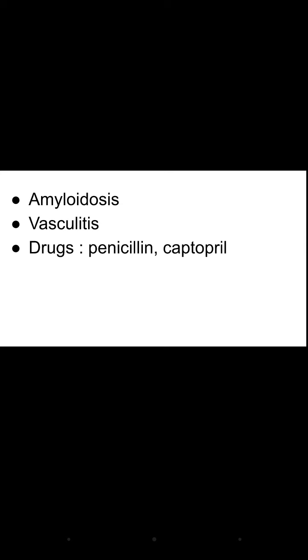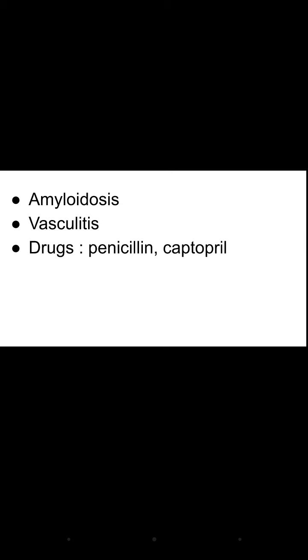Similarly, if the person has an autoimmune disorder like SLE, sarcoidosis or amyloidosis, what is happening? There is a deposition of immune complexes or amyloid. All these get deposited into the glomeruli, and the glomeruli get damaged, due to which there is nephrotic syndrome.